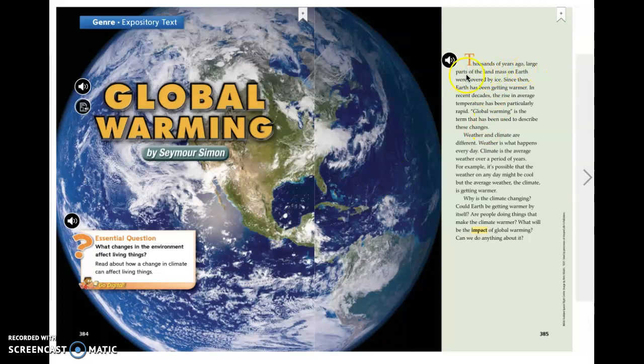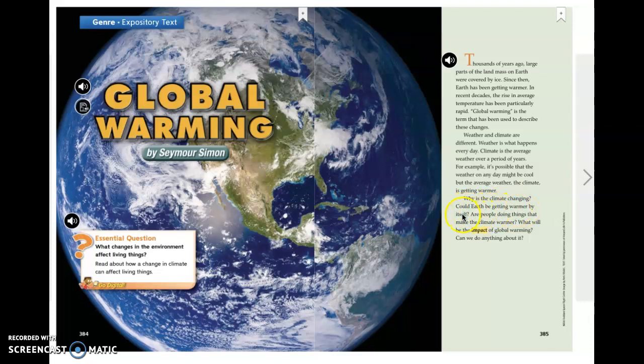Thousands of years ago, large parts of the land mass on Earth were covered by ice. Since then, Earth has been getting warmer. In recent decades, the rise in average temperature has been particularly rapid. Global warming is a term that has been used to describe these changes. Weather and climate are different. Weather is what happens every day. Climate is the average weather over a period of years. For example, it's possible that the weather on any day might be cool, but the average weather for the climate is getting warmer. Why is the climate changing?